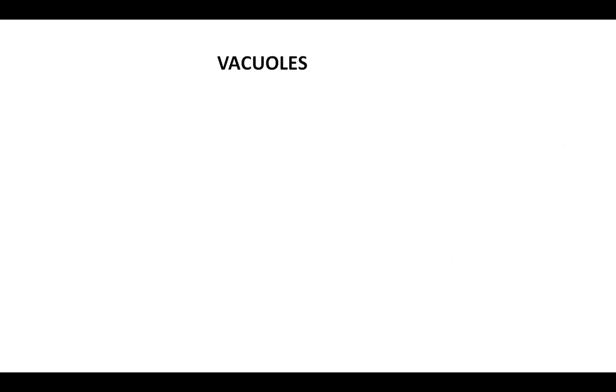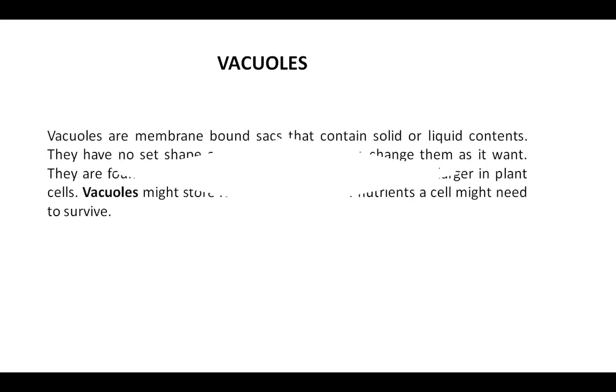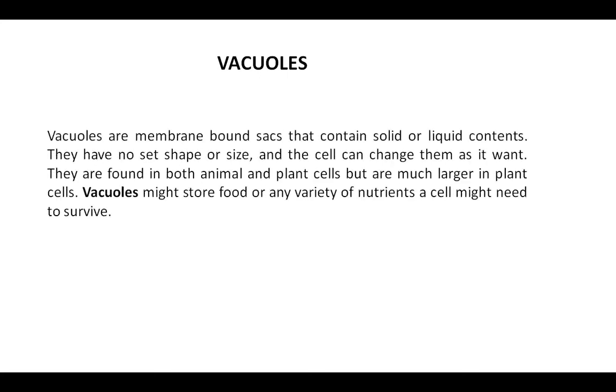Next important organelle is the vacuole. Vacuoles are mainly used for food storage. They are present in both animal cells and plant cells, but they are big in plant cells, while in animal cells they are very small. Vacuoles are membrane-bound sacs that contain solid or liquid contents. They have no fixed shape or size, and the cell can change them as it wants.